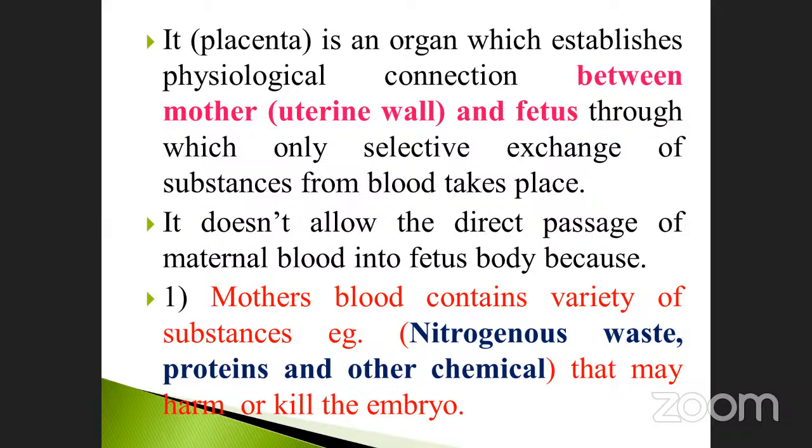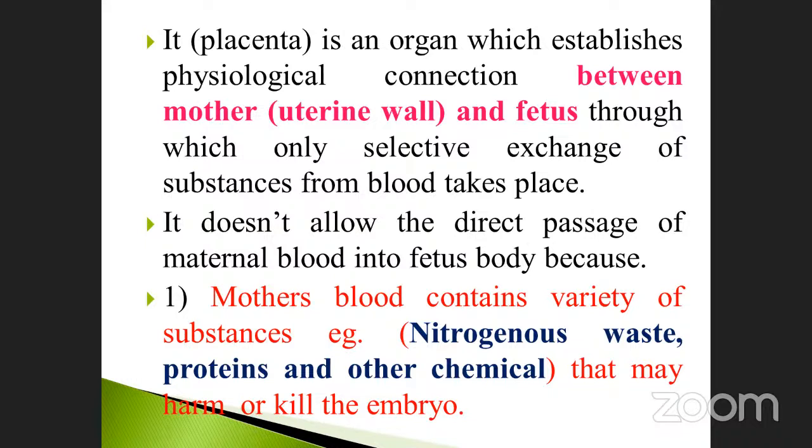Yeah, because why? See the first point. Mother's blood contains a variety of substances, isn't it? All the nutrients, hormones, enzymes, vitamins, and fat are present in it. The nitrogen wastes are also carried by blood only. The filtration takes place in the kidney. So the mother's blood contains a variety of substances, for example nitrogenous waste, protein and other chemicals, that may harm or kill the embryo.